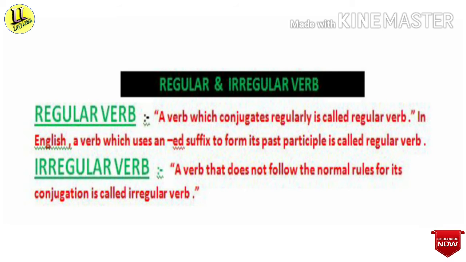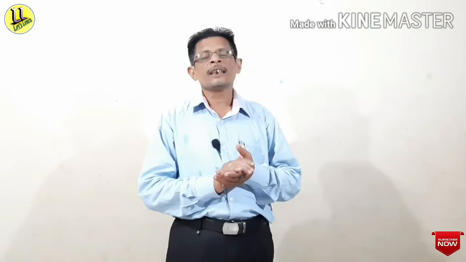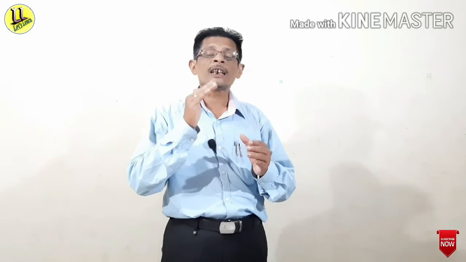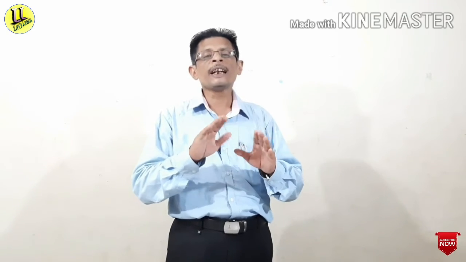And then about irregular verb, a verb that does not follow the normal rules for its conjugation is called an irregular verb. That means you have already learned that there are some verbs that have different forms. I can take an example.